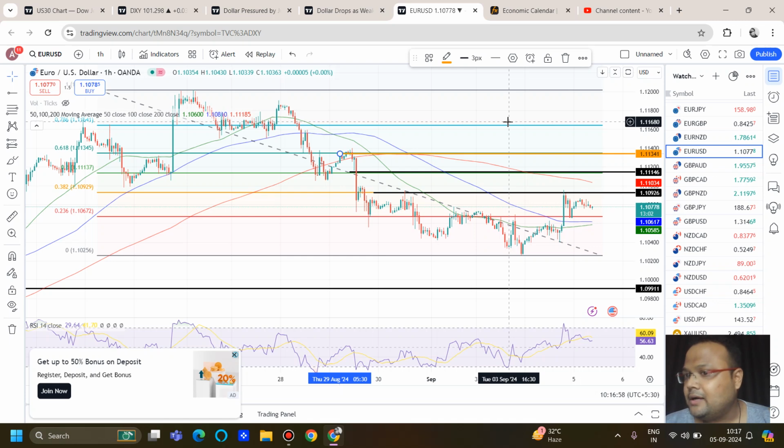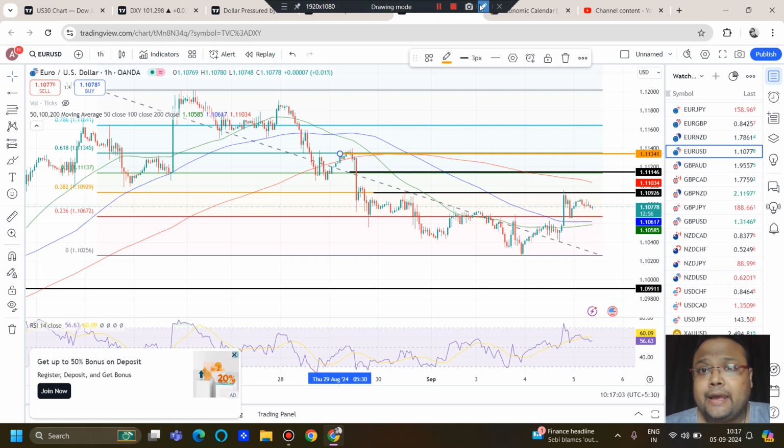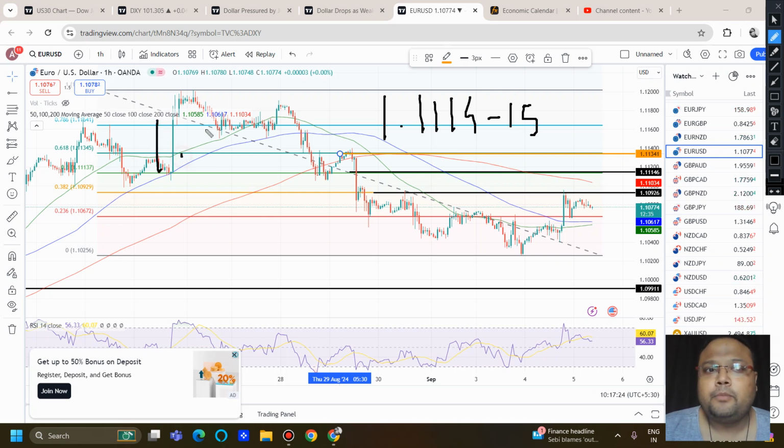Yesterday our level of 1.1092 did pretty well. Today we have two levels where we can look for a sell on the chart of Euro USD. The first level is around 1.1114 to 15. Here you can see this is our next FIBO level, the FIBO 50% retracement level. The second selling opportunity may come around 1.1135 to 40. This yellow line here is our FIBO 61.8% retracement level, along with that we have resistance around this area.